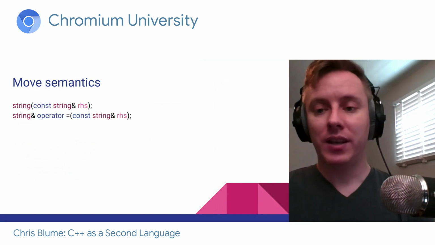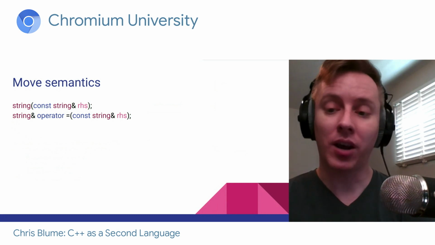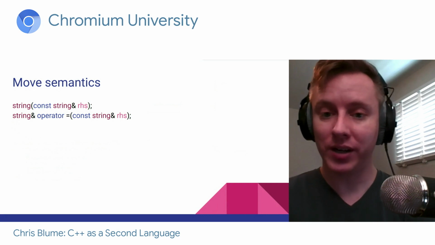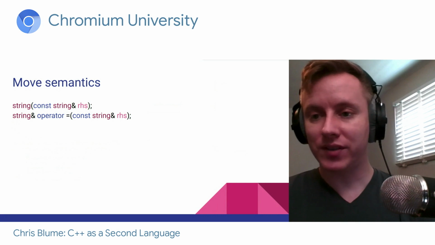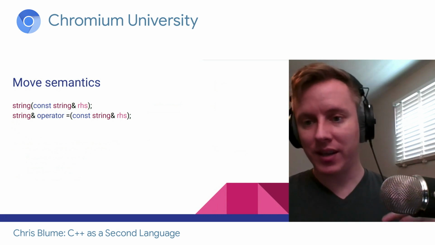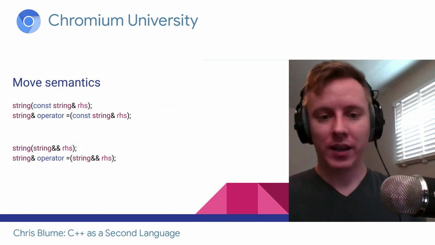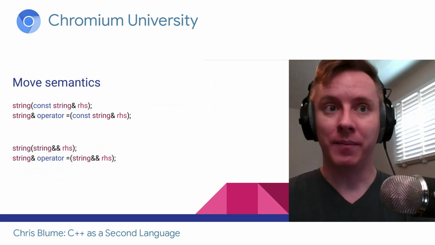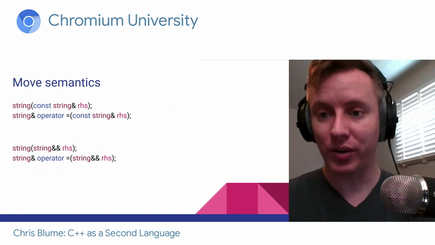Here are 2 functions you might see inside a class. The first one is a copy constructor, and the second one is the copy assignment operator. Those both take a const reference, and the idea is, you pass in a thing, I'm going to allocate my own buffer and copy from your buffer. As of C++11, there's now a move constructor and a move assignment operator.